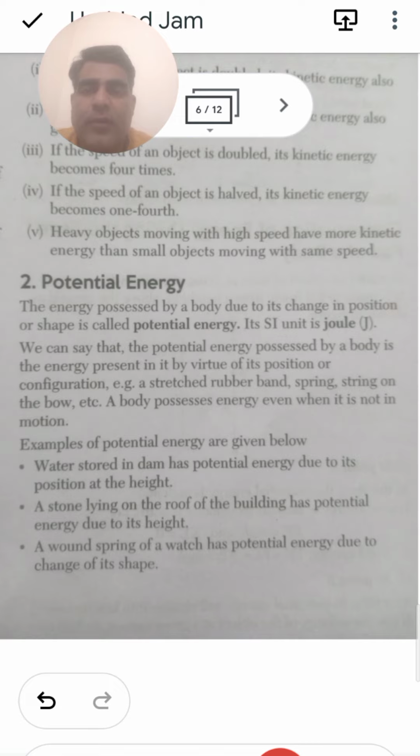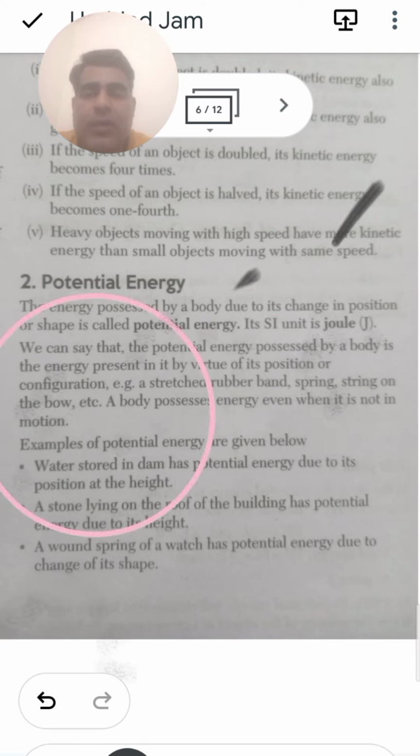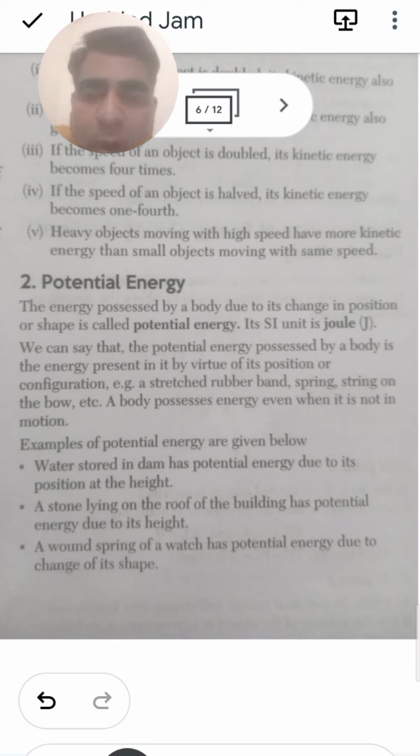So what is the formula for this? The value of the energy will be equal to m into g into h. So we have the mass, we have the gravity, and we have a height h. The water stored in a dam has potential energy due to its position, due to the height. A stone lying on the roof of a building has potential energy due to its height.